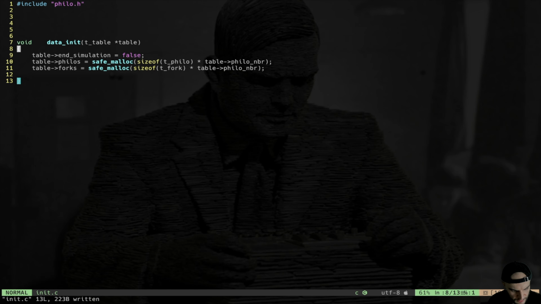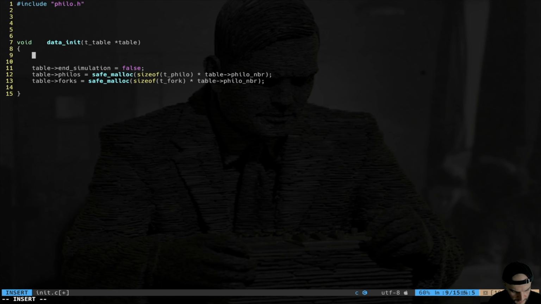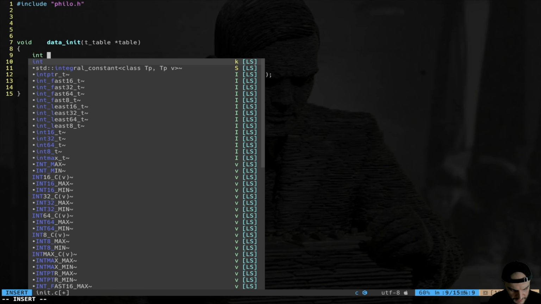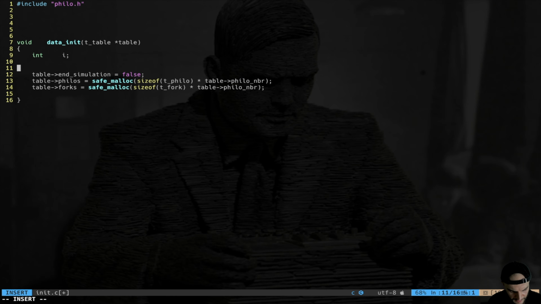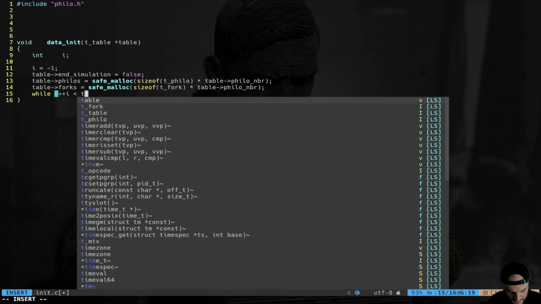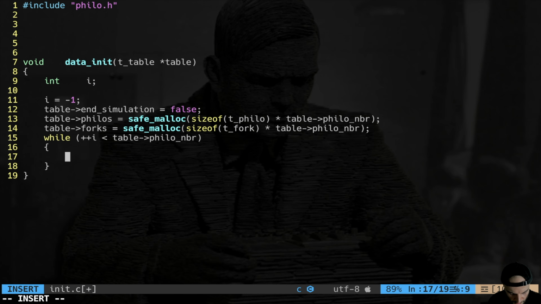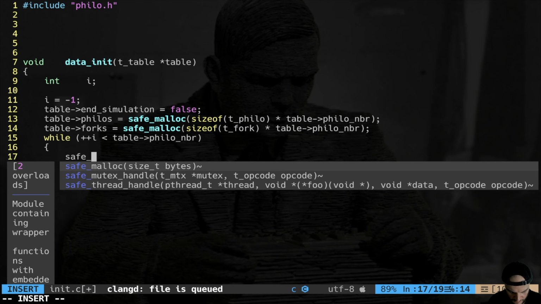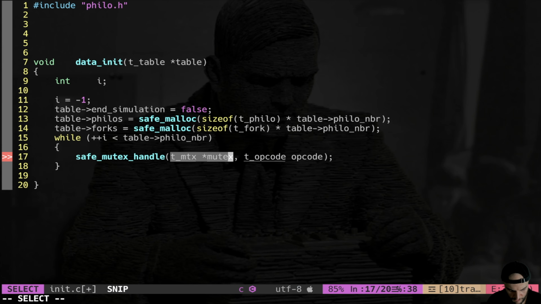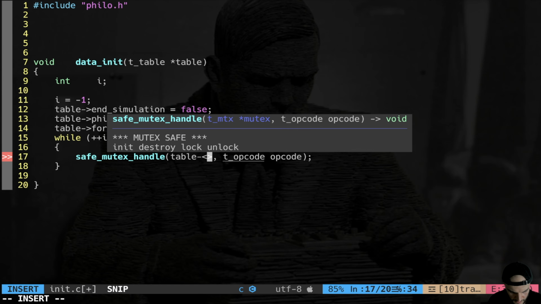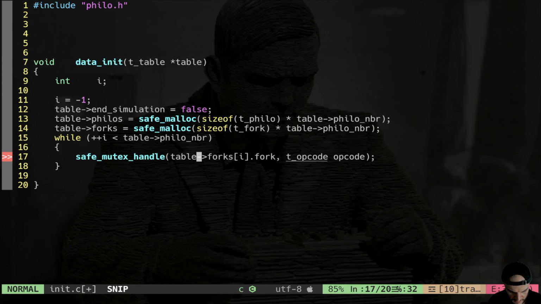Then I need to init all the actual mutexes, all the actual forks. So I'm gonna have an iterator, the legendary I iterator, which is -1. I like to start by -1 to do this, while ++i is minor than table philo number. We're gonna finally call my safe mutex handle function, and we pass as an input table forks in position i. I have to pass by reference like that.